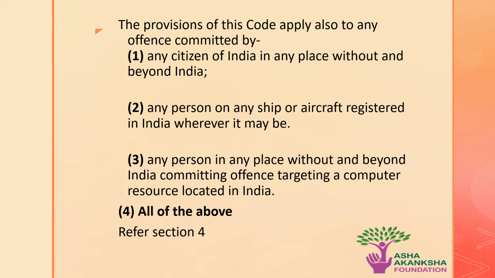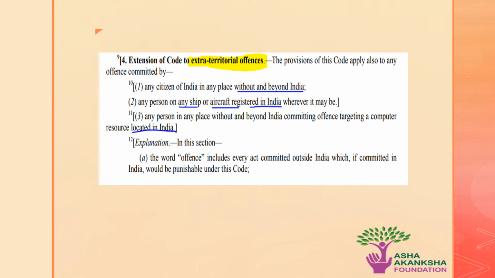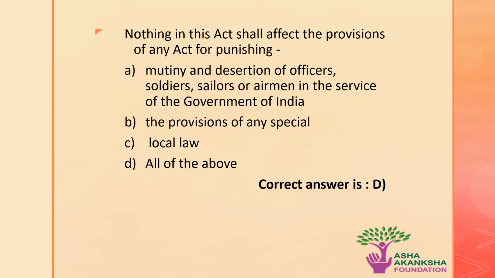The correct answer is all of the above. You can see section 4 of IPC. It says the code is extended to extraterritorial offences also, and all these three categories are mentioned in it, so you can read through it, and in case you have any problem, comment below in the chat box.